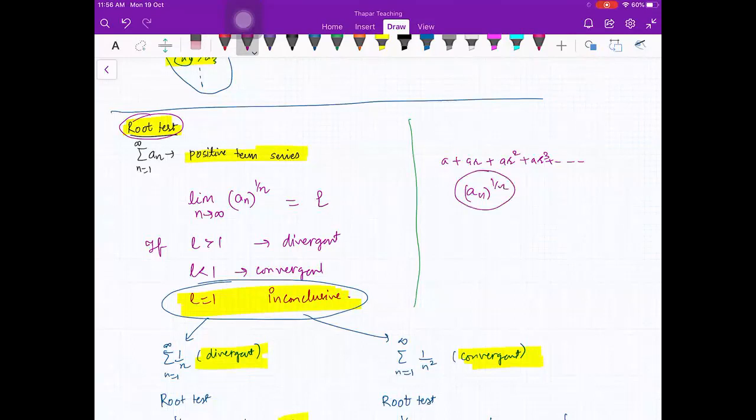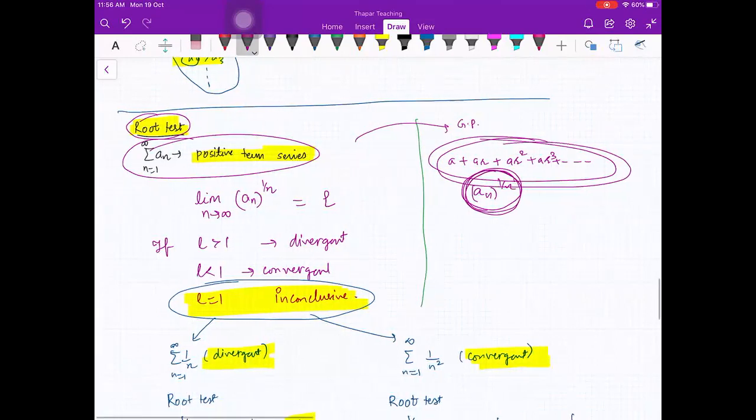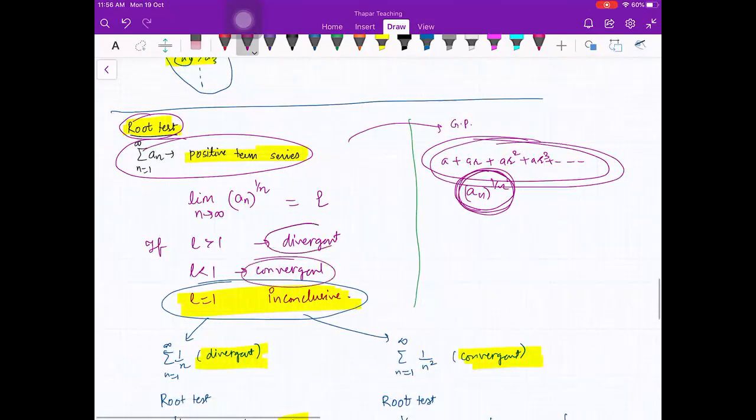You can try comparing this series with a geometric series, find out this value for the geometric series, and then try to find out a logic. I will tell you in the next class if you do not get it. I am just giving you a hint that you try to compare it with a geometric progression and find out what the relation can be for it to be convergent and divergent. Is that okay?